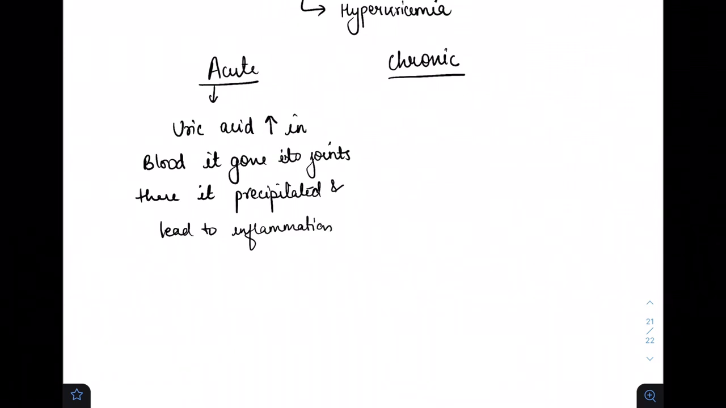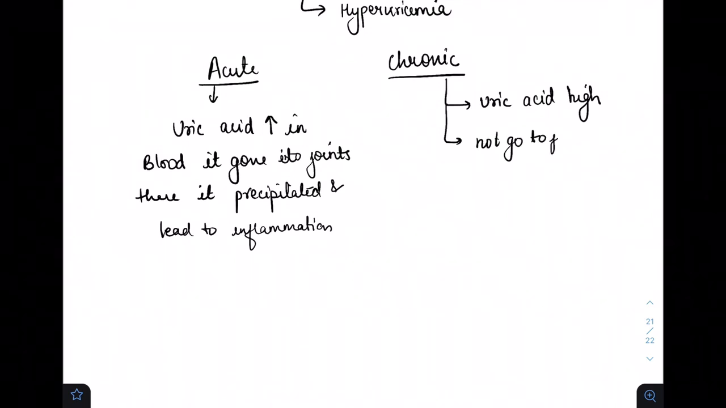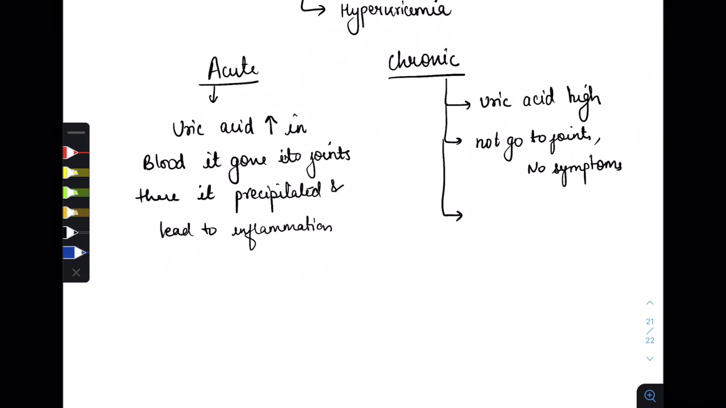While for the chronic form, in this also uric acid is in high quantity. So uric acid is high, but it will not go to the joints and there are no symptoms in chronic gout. And for the treatment of chronic gout, we have to decrease the uric acid. This is the simple treatment that we will use.